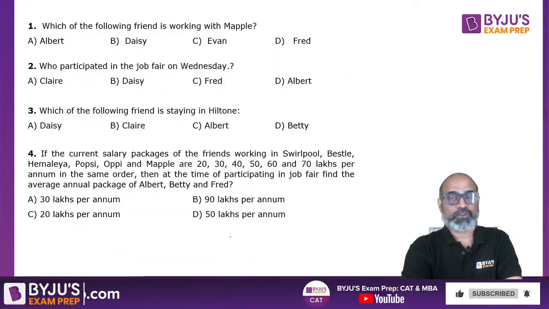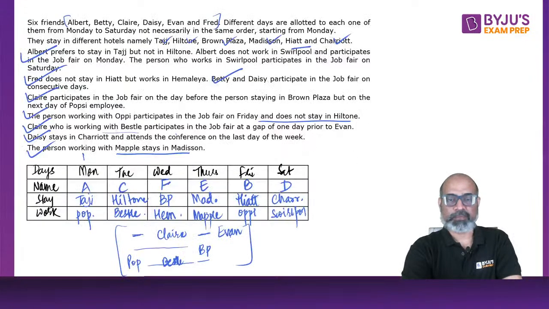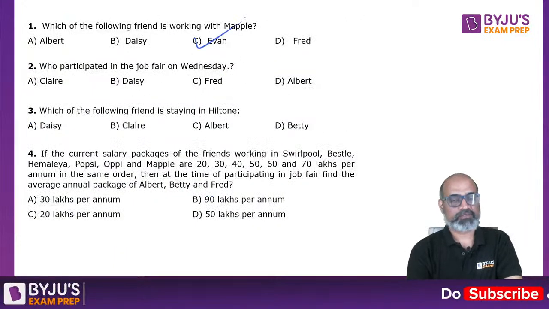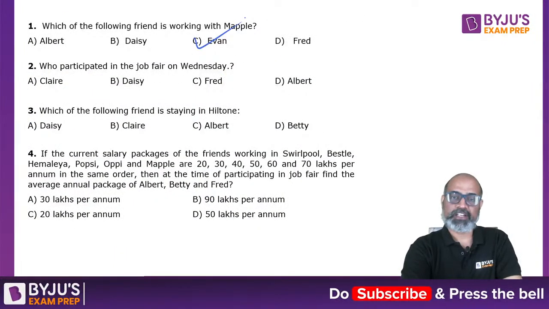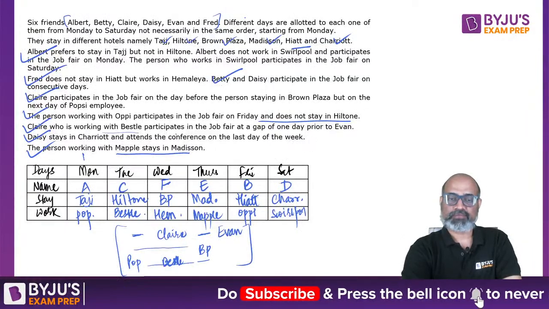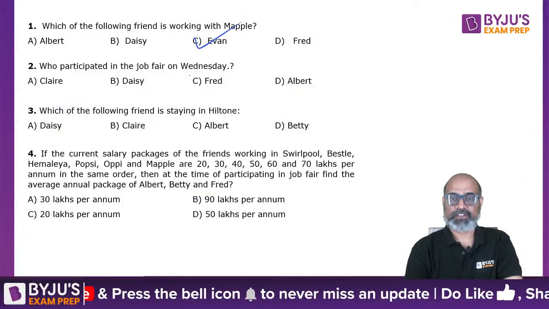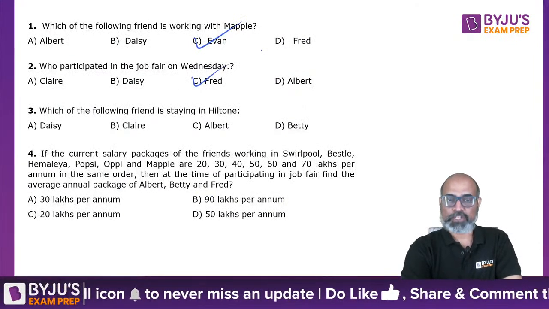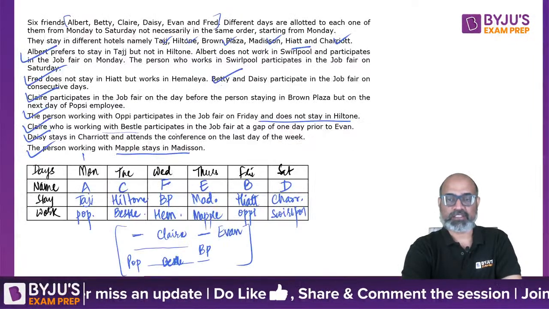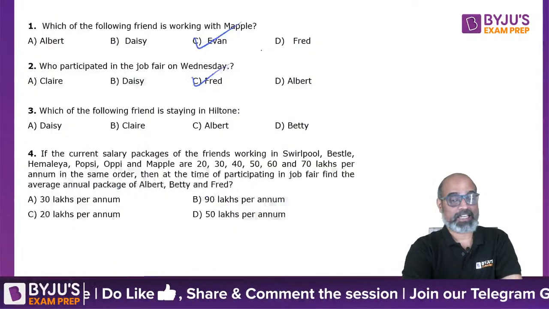Now we are looking at the questions. So which of the following friends is working with Maple? So the one working with Maple is Ivan. Who participated in the job fair on Wednesday? Job fair on Wednesday was attended by F, Fred. Which of the following friends is staying in Hilton? So in Hilton, C is staying. Clear?